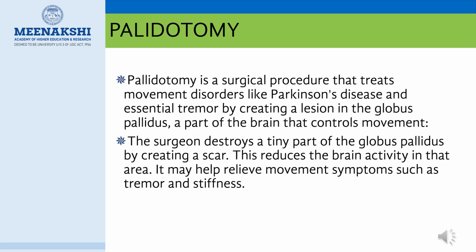Pallidotomy is a surgical procedure that treats movement disorders like Parkinson's disease and essential tremor by creating a lesion in the globus pallidus, a part of the brain that controls movement. The surgeon destroys a tiny part of the globus pallidus by creating a scar. This reduces the brain activity in that area. It may help relieve movement symptoms such as tremors and stiffness.